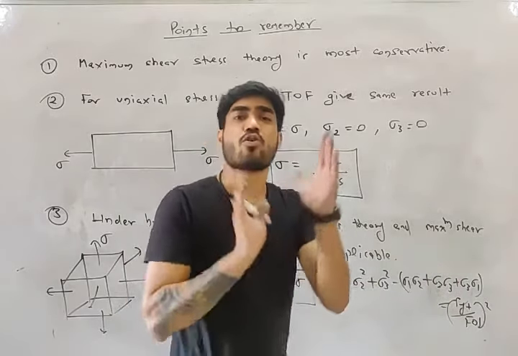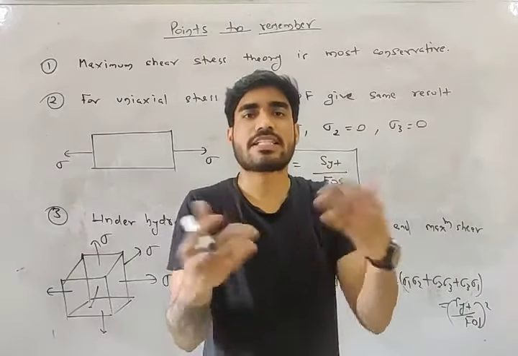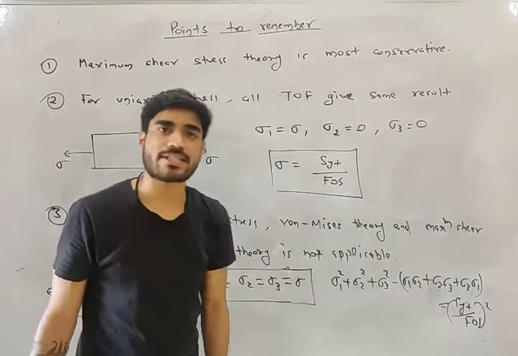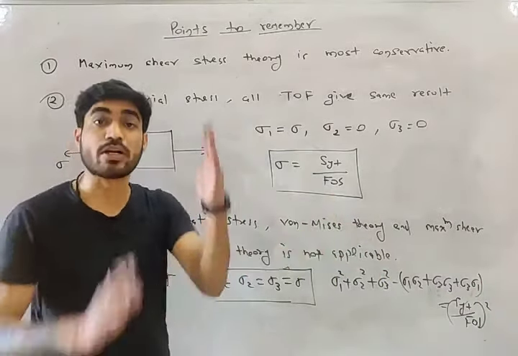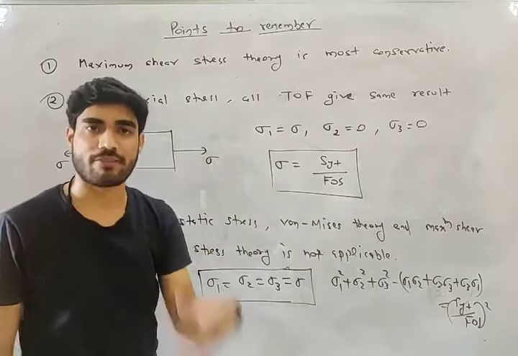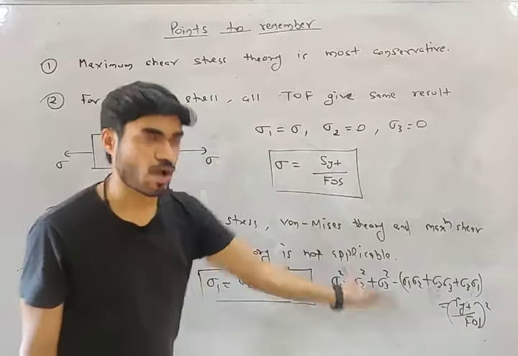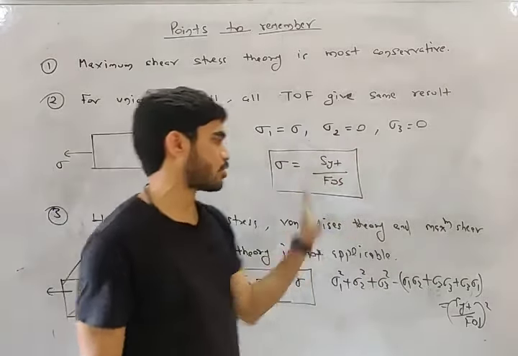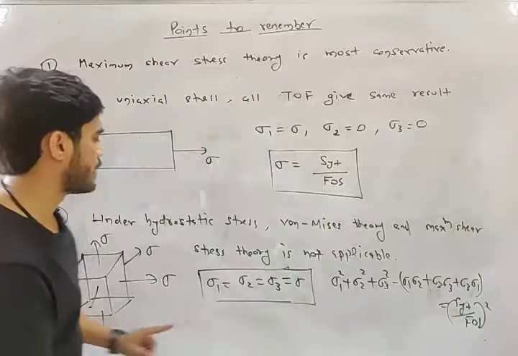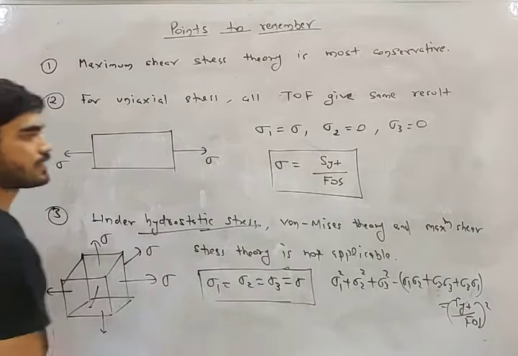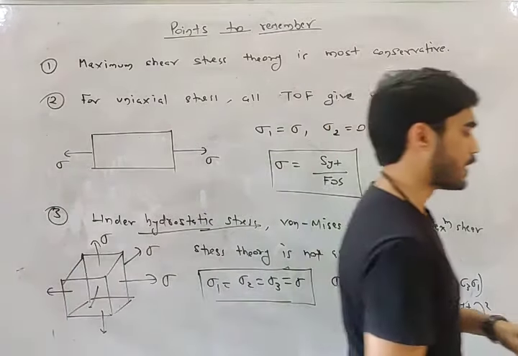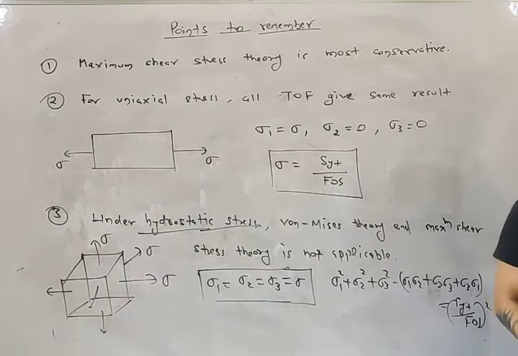Why? Because if there is no shear, what will be the shear strain energy? Zero shear strain energy. Shear strain energy is the energy due to shear, due to distortion. If there is no distortion, there will be no energy. So von Mises theory is not applicable, and shear stress theory is also not applicable, in the case of hydrostatic stress. So understand these points related to theories of failure. You will get theory questions from these points.